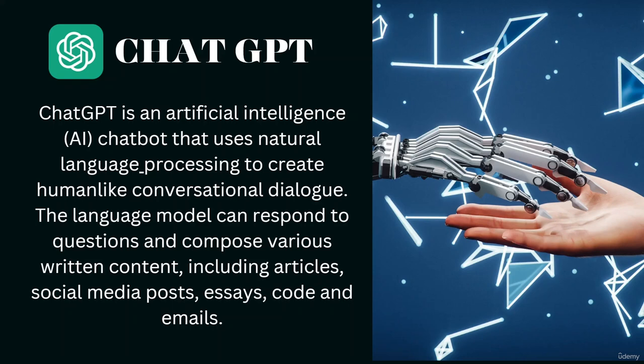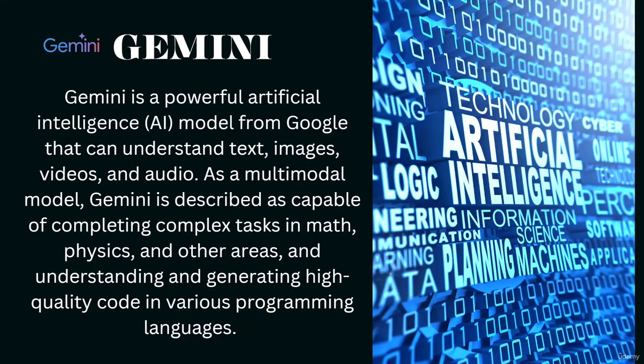The next thing we are going to learn about is Gemini. Gemini is similar to ChatGPT, and also uses natural language processing. Gemini is a powerful artificial intelligence model from Google.